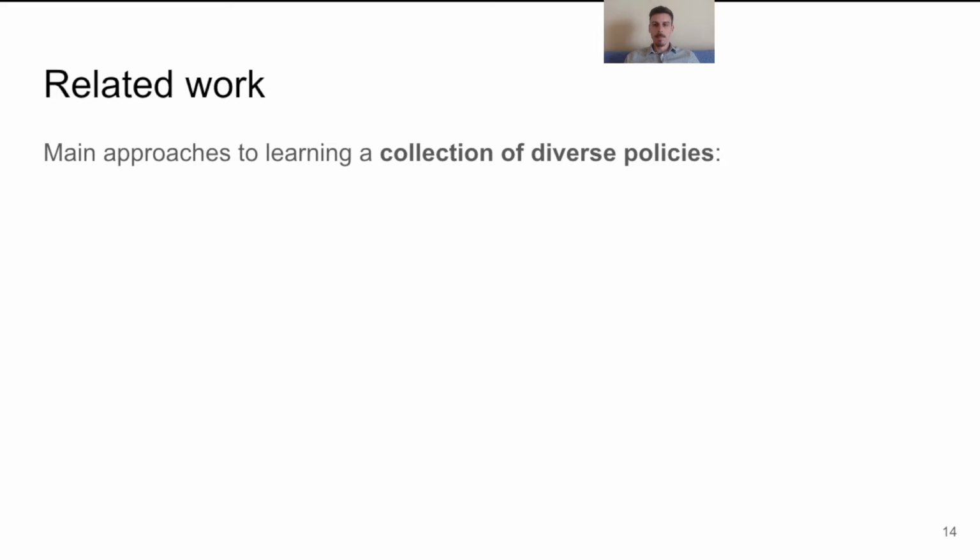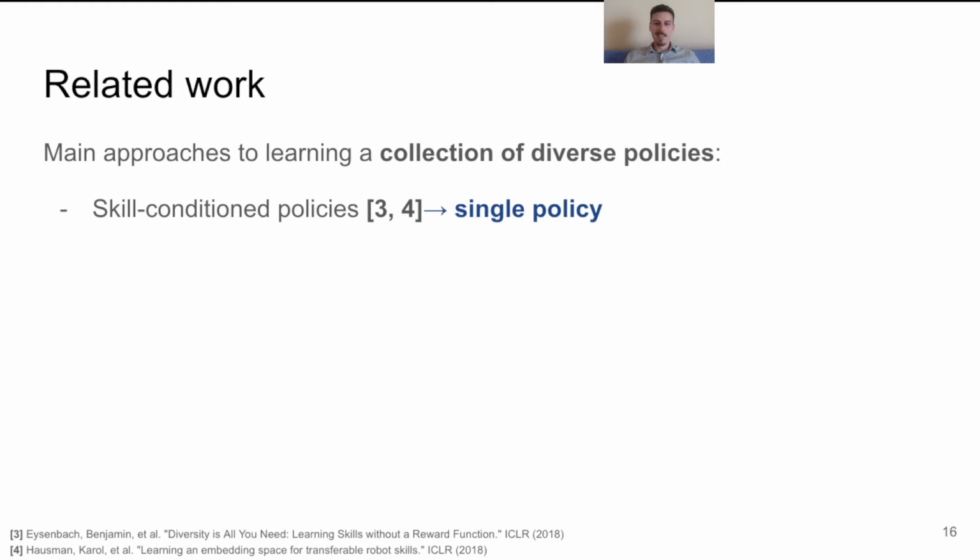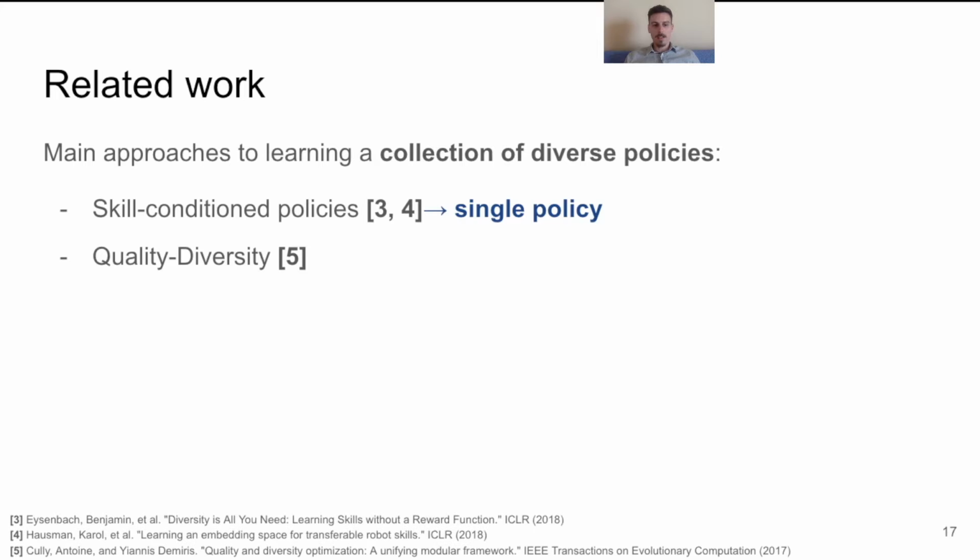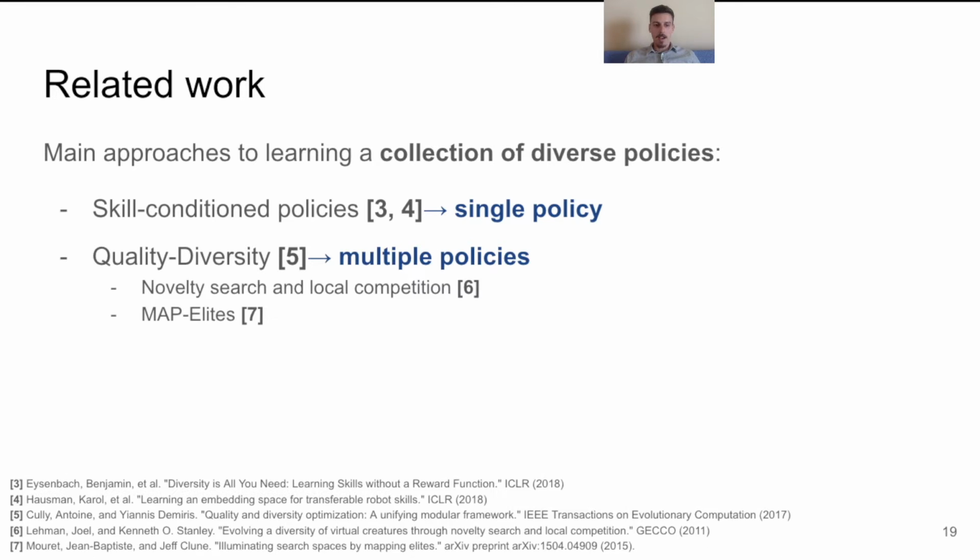behaviors. The main approaches in the literature addressing the issue of learning a collection of diverse policies include skill conditioned policies, which learn a single policy that is conditioned on the input by a skill indicator, which modifies its behavior. And as an alternative paradigm, there are quality diversity approaches, which maintain a collection of multiple policies, and consist of two main approaches, novelty search with local competition, as well as multidimensional archive of phenotypic elites, also known as MAP-Elites. And our approach takes inspiration from the latter.